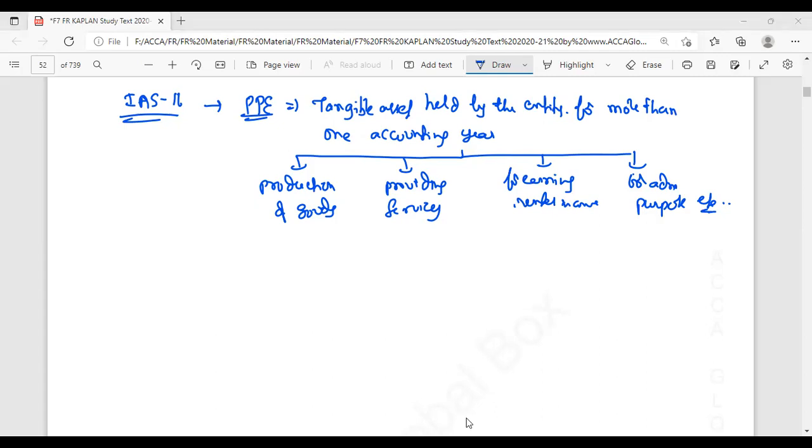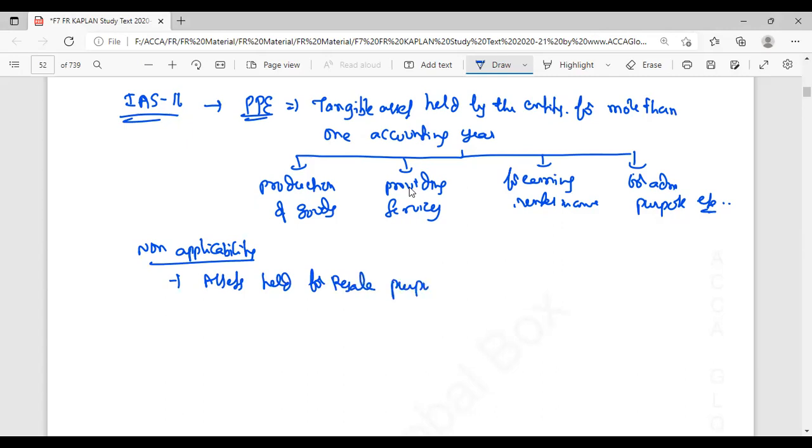And this standard does not apply in some cases. Non-applicability of this standard: the first one is non-current assets held for resale purpose, because this is covered under IFRS 5.